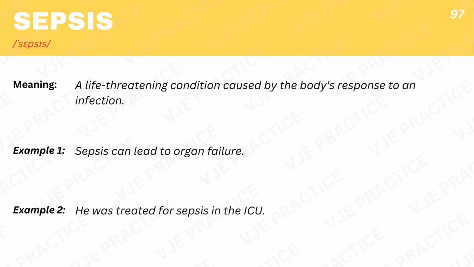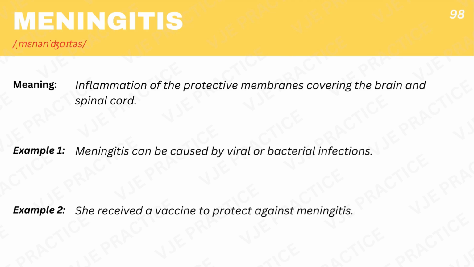Sepsis, a life-threatening condition caused by the body's response to an infection. Example 1. Sepsis can lead to organ failure. Example 2. He was treated for sepsis in the ICU. Meningitis, inflammation of the protective membranes covering the brain and spinal cord. Example 1. Meningitis can be caused by viral or bacterial infections. Example 2. She received a vaccine to protect against meningitis.